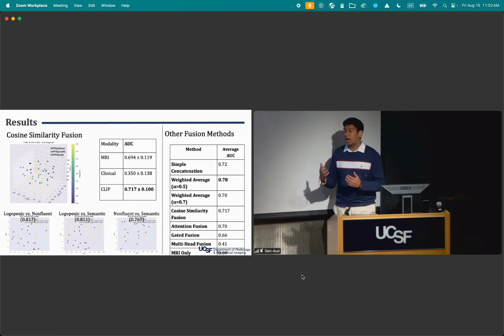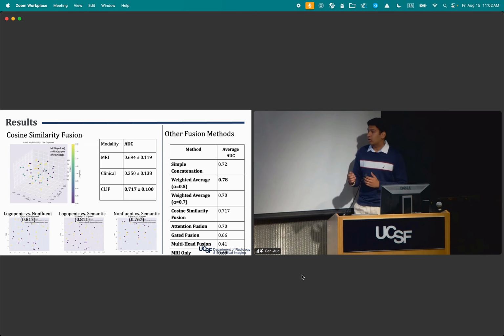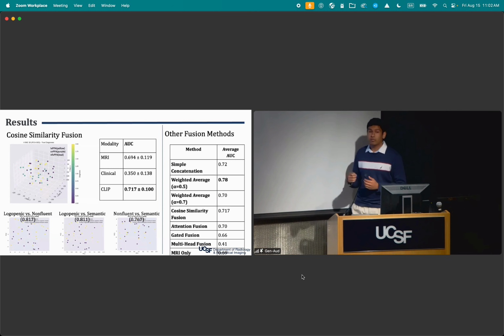We can see there is a high performance with logopenic versus non-fluent separation being 0.817, and similarly with logopenic versus semantic and non-fluent versus semantic PPA.